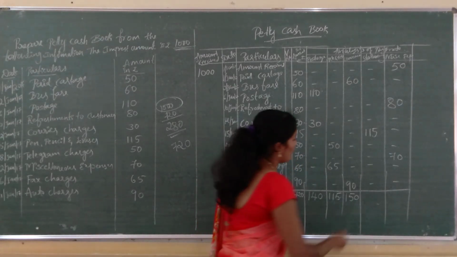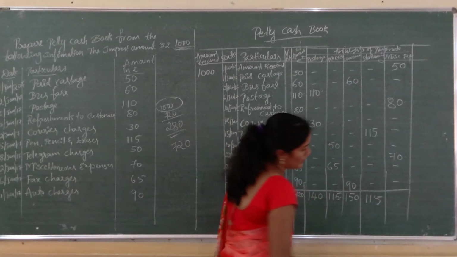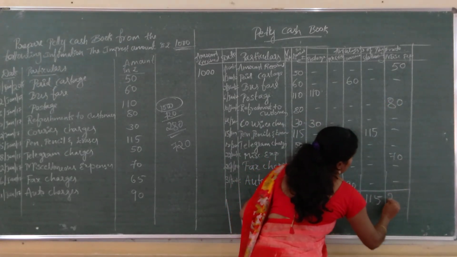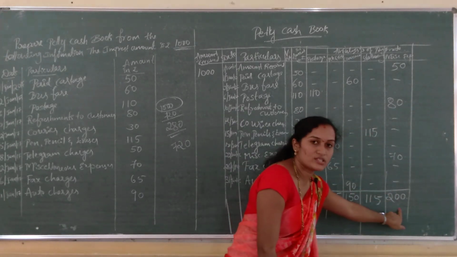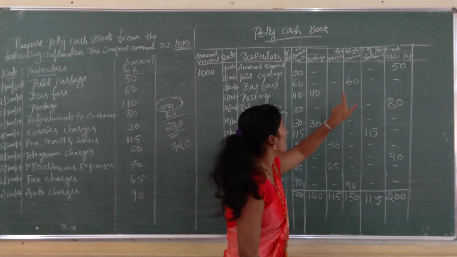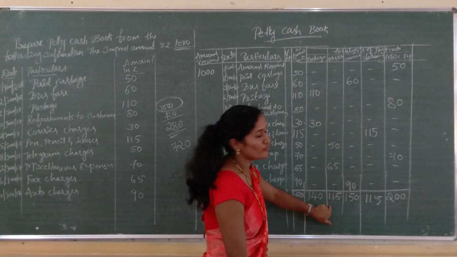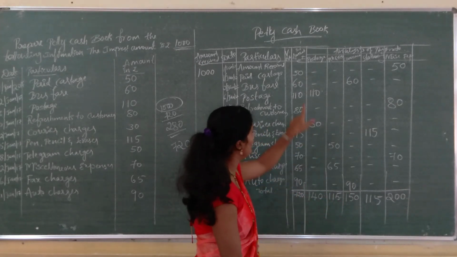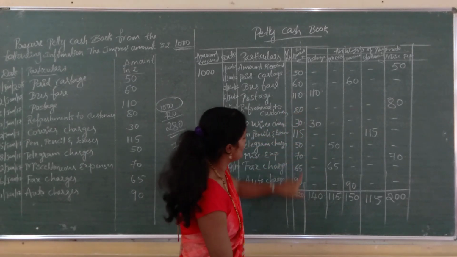Next one is 115. Next one, that is 200. So, the miscellaneous column total is 200, and stationery 115, only one item is there, and conveyance 150, and telephone and telegrams 115, postage 140. So, total amount is 720.